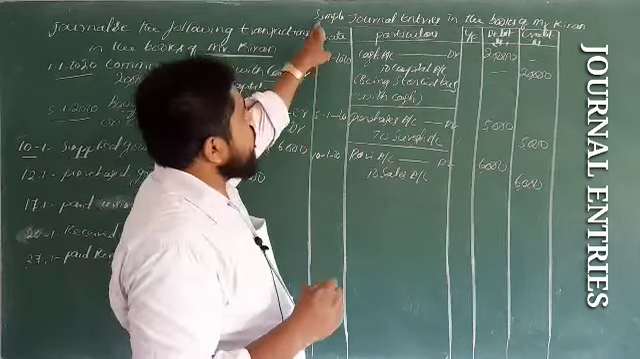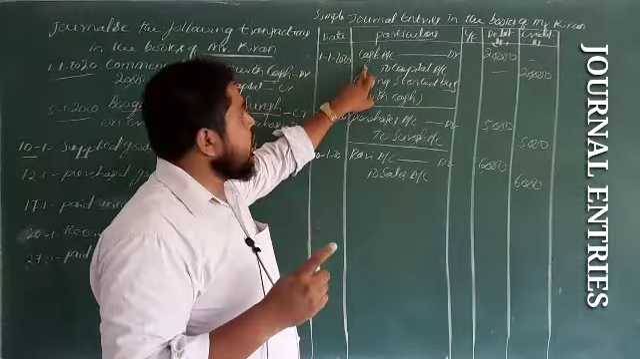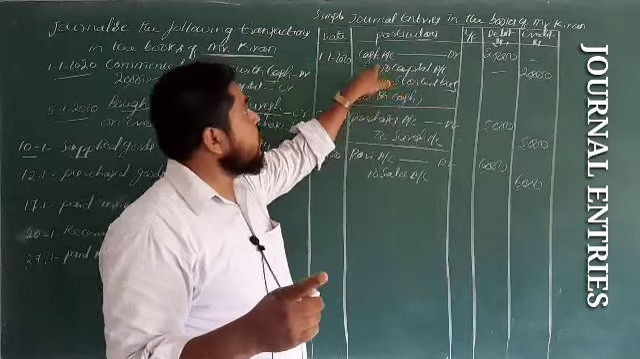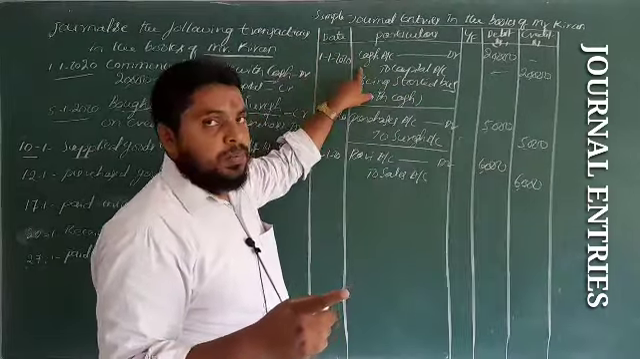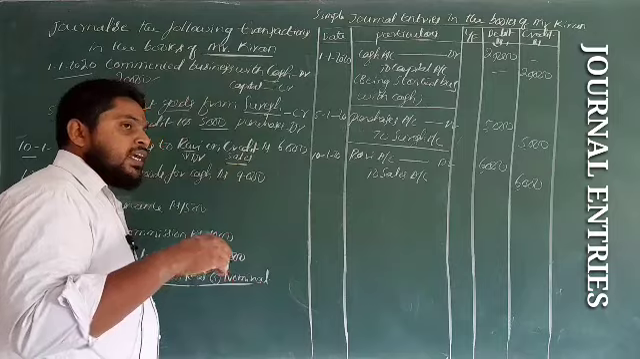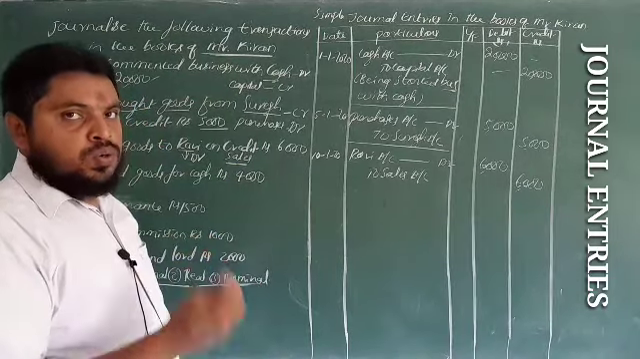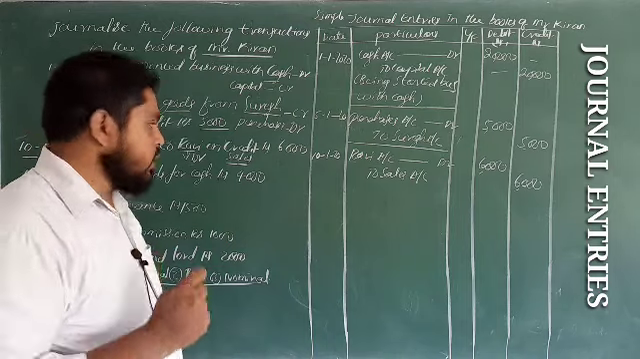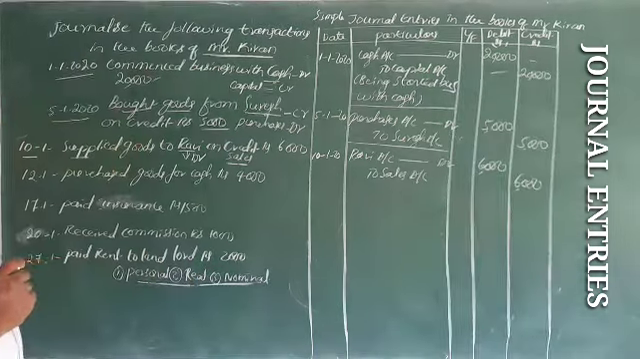Now this is a simple entry. Debited 1 and credited 1. So this is a simple journal entry. If debited more than 2 or more than 1 or credited, that will be called a compound entry. Next,